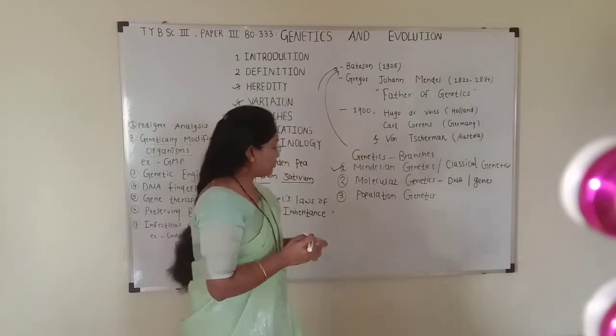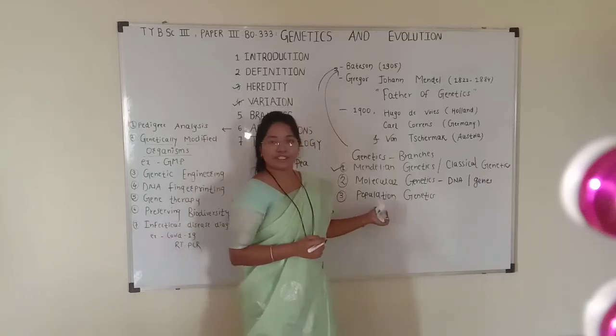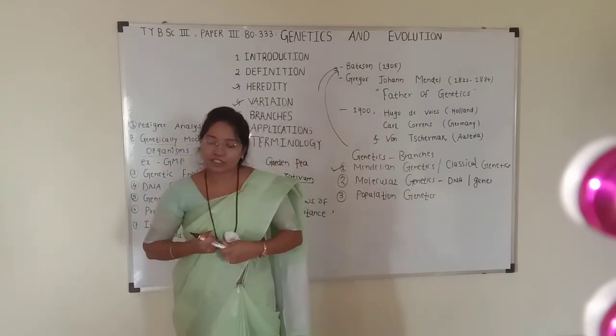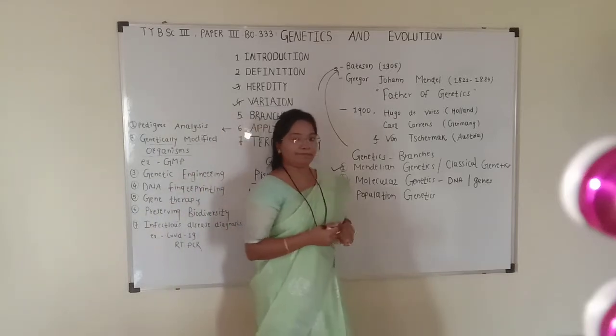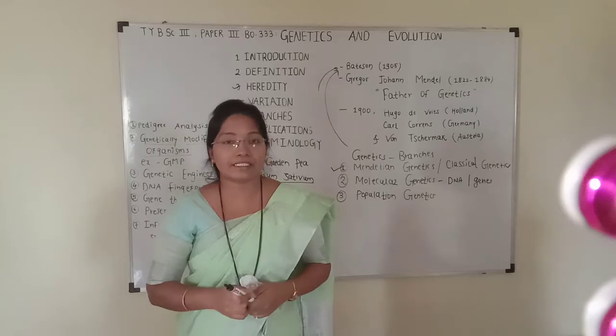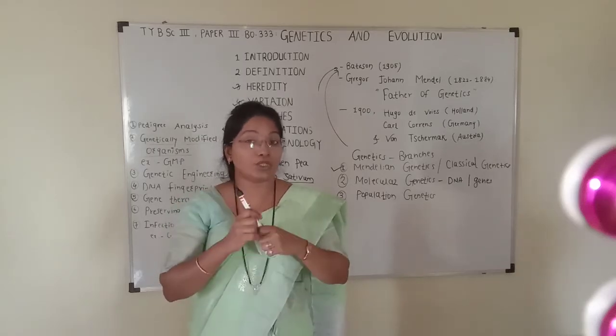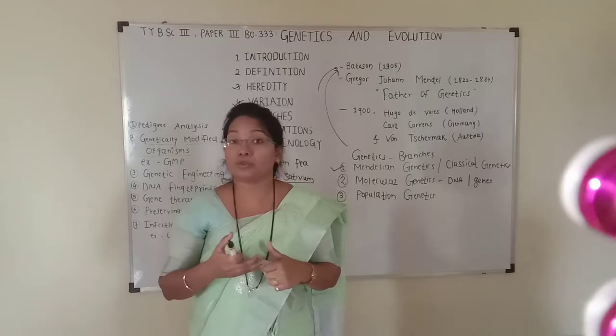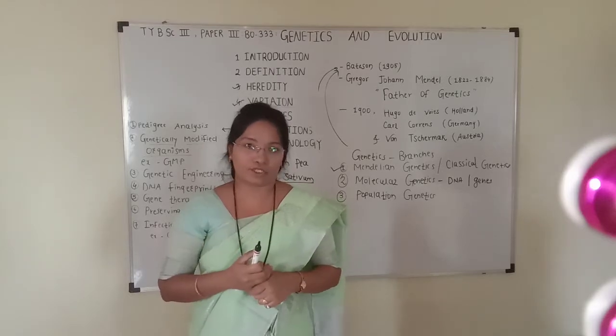The third important branch of genetics is population genetics. In population genetics, we will study how allele frequencies or genotypic frequencies can differ from individual to individual within a population.